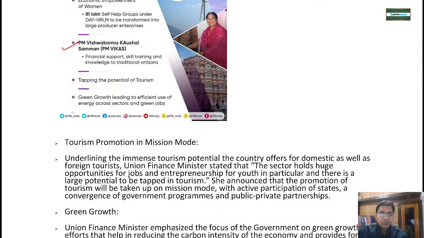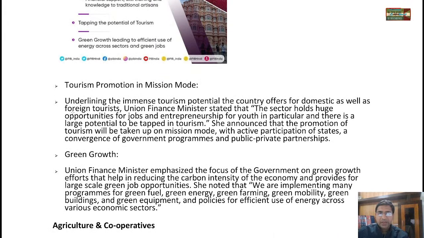Now tourism promotion. We know that right now we are running a good number of projects in the country, and we are also running a campaign in which tourism is being promoted at various places. We know that we have a good amount of tourism potential, whether it is cultural, natural, educational, medical, whatever tourism it is.